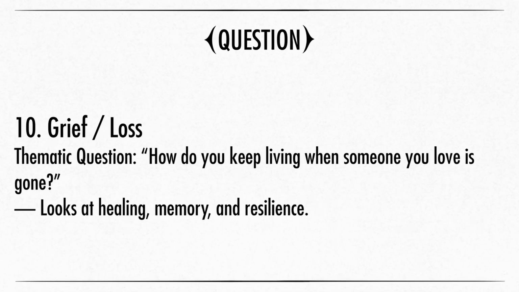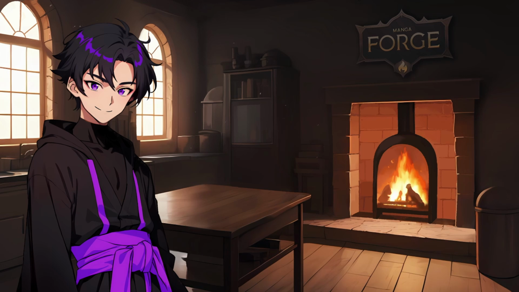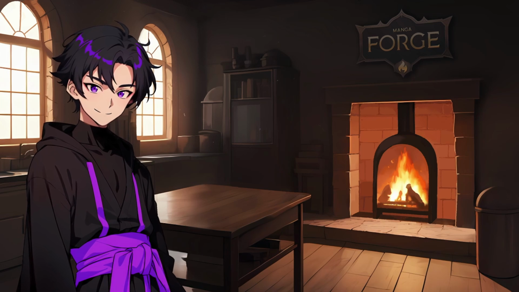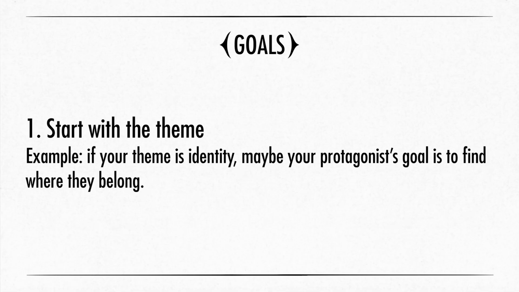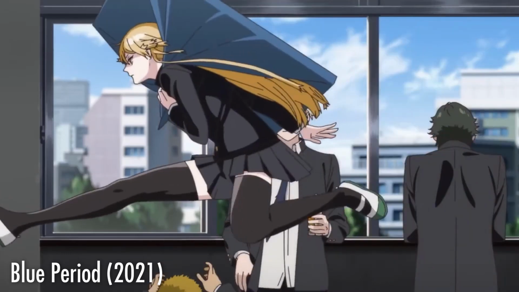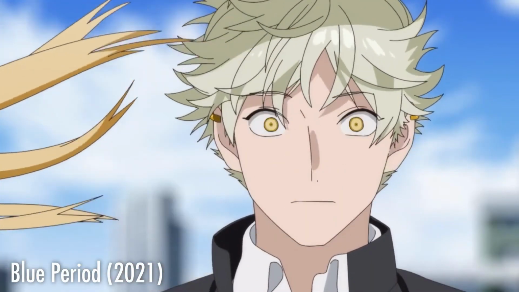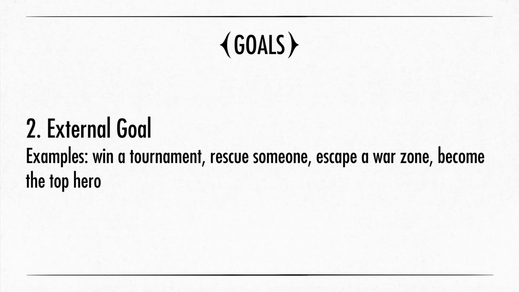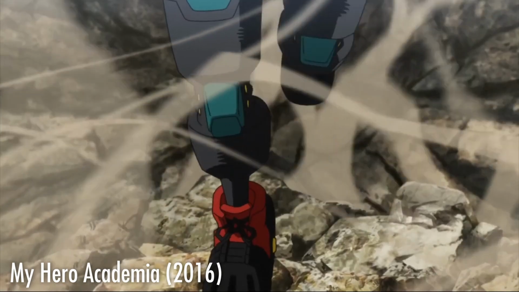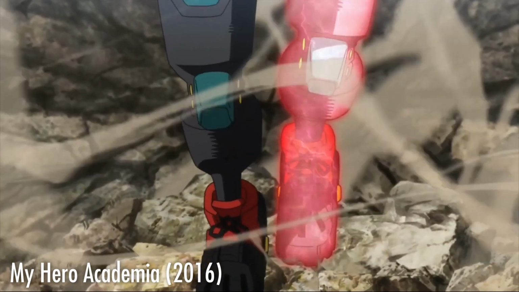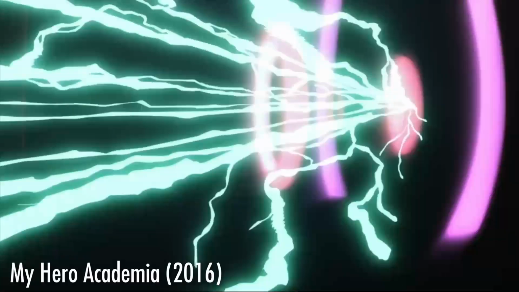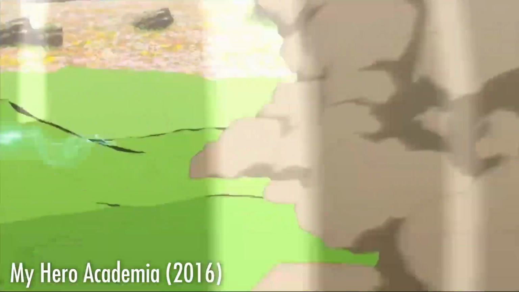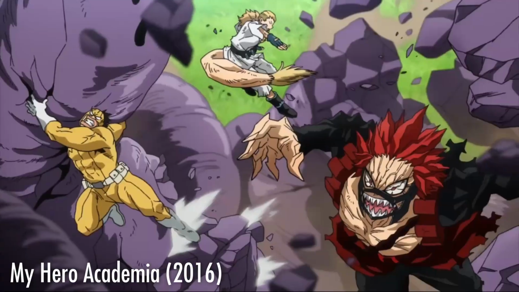Once we've decided a theme and thematic question, we can set some goals for our protagonist. 1. Start with the theme. What is the story really about? For example, if your theme is identity, maybe your protagonist's goal is to find where they belong. 2. Give them a clear external goal, something tangible they want to achieve. An example of this is for them to win a tournament, rescue someone, escape a war zone, or become the top hero, like Deku from My Hero Academia.